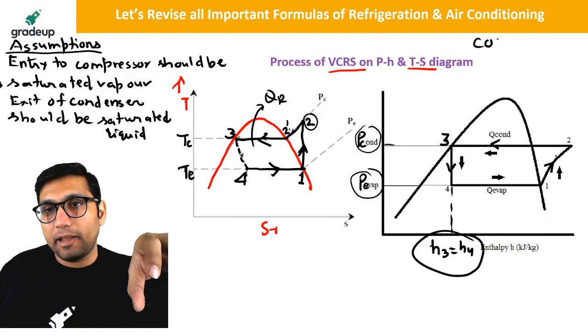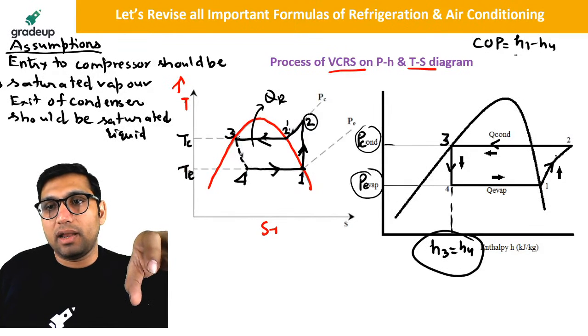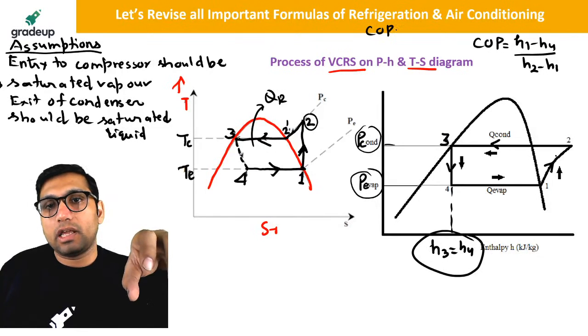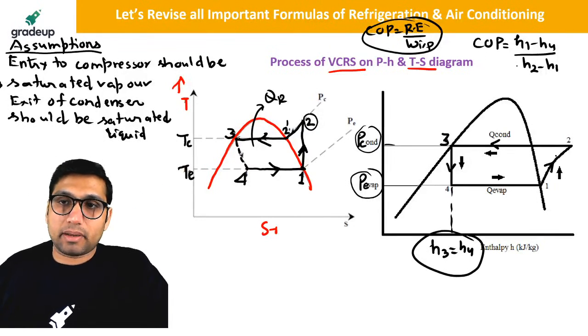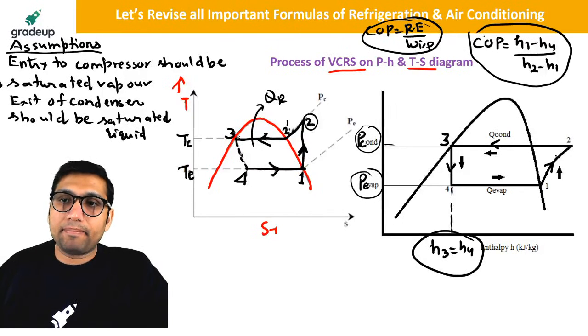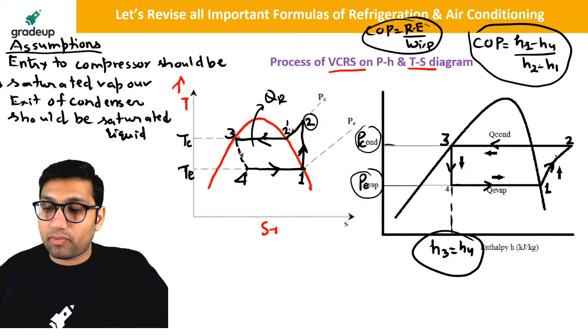Now what is the COP? COP of this vapor compression system is equal to (H1 minus H4) divided by (H2 minus H1). Because COP is equal to what? It is equal to refrigeration effect divided by work input. This is the formula for COP of a vapor compression system, so you have to remember it. Refrigeration effect is produced in the evaporator, that is between 4 to 1, so the refrigeration effect will be H1 minus H4. And work input takes place in the compressor, that is 1 to 2, so that will be H2 minus H1.